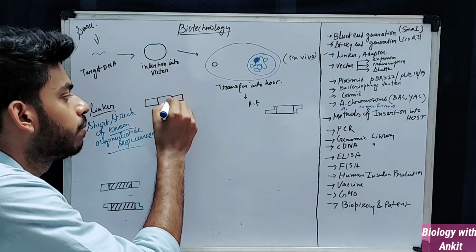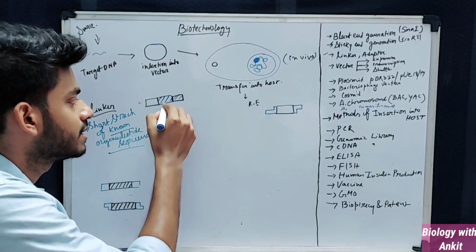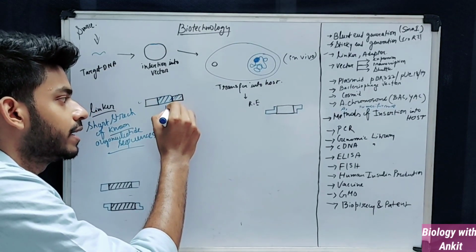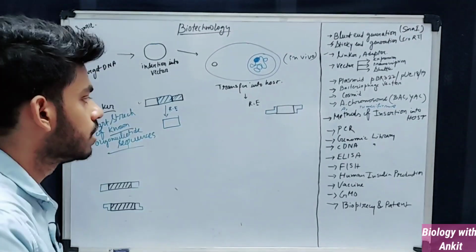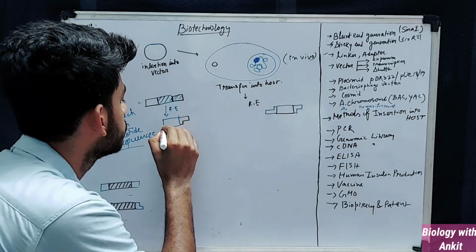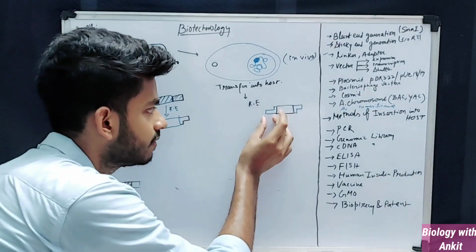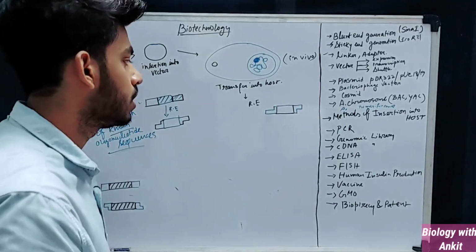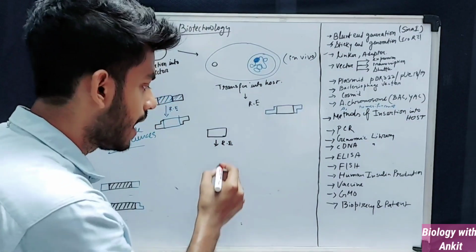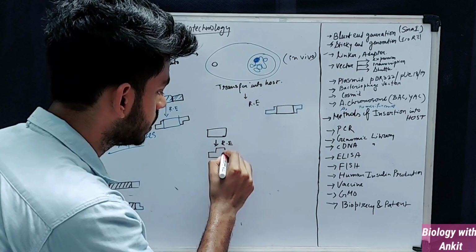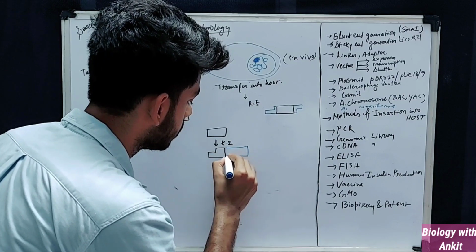See, if the blue part is the target DNA, and these are the linkers, which means that these also have blunt ends, and you have to modify them by using a restriction enzyme, and then they will be converted into sticky ends. Adapters are the same as linkers, but they already have the modified ends, meaning that the oligonucleotide stretch that we have taken was earlier modified by a restriction enzyme, and then the sticky ends which were produced are added after the target DNA.